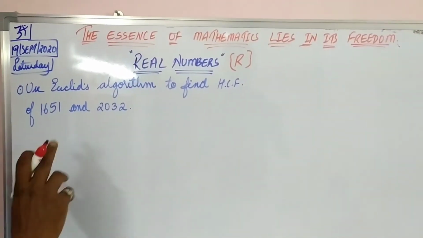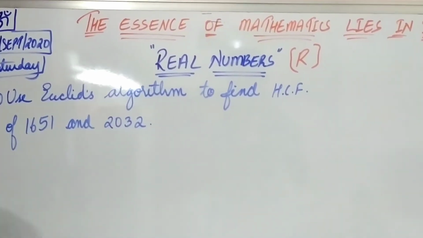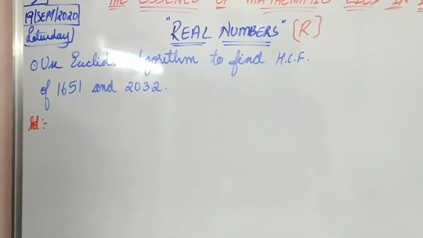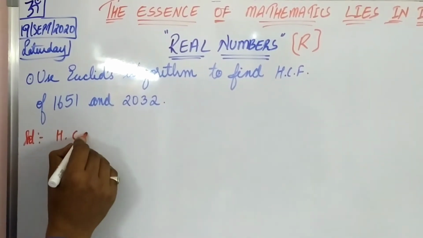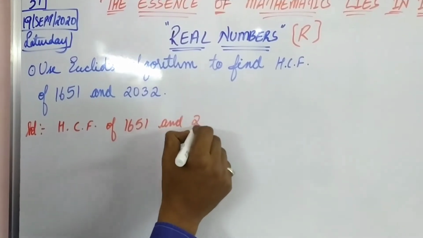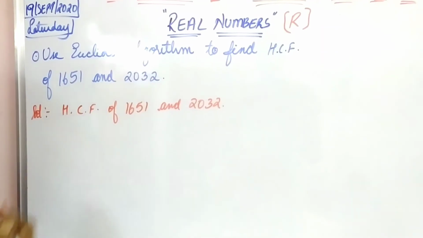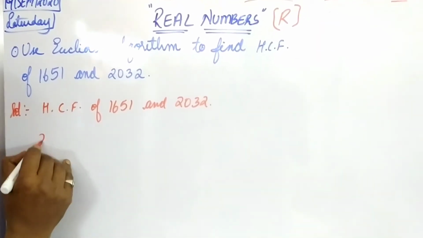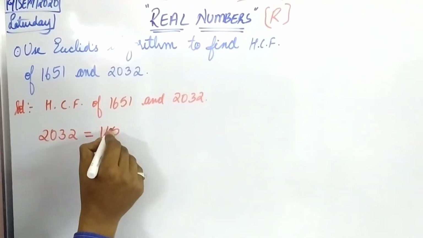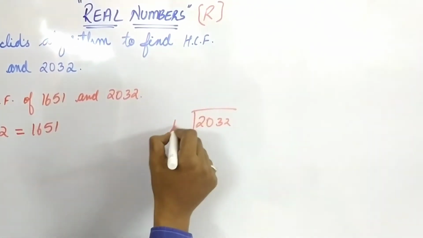Now another numerical, the same type. Use Euclid's algorithm to find the HCF of 1651 and 2032. So you need to find the HCF of 1651 and 2032. As usual, among the two, which is the greater number? 2032. That 2032 will become A, 1651 will become B.